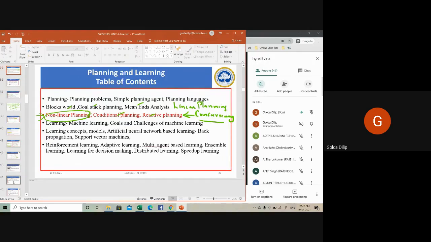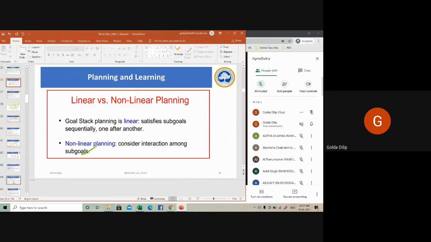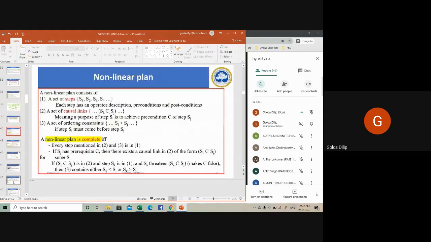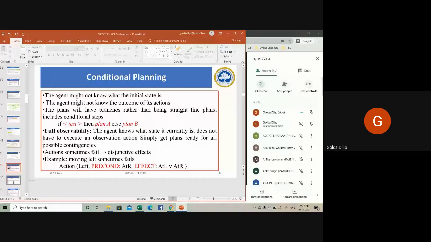Then we have what is called conditional planning and reactive planning. There are two more. I'll just give you an introduction, then I'll take attendance. Conditional planning means if, then, else. If, then plan A, else plan B. You will check whether the San Francisco airport is operational. If so, you fly there. Otherwise, you fly to Auckland. That's what is conditional planning. But flipping a coin is not conditional planning.